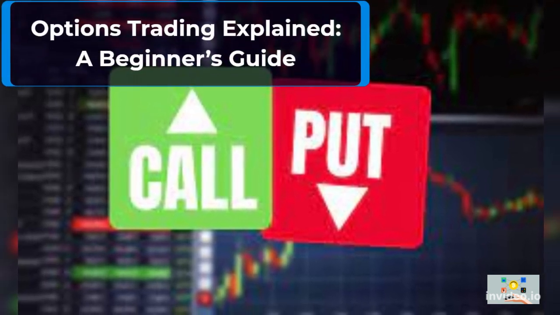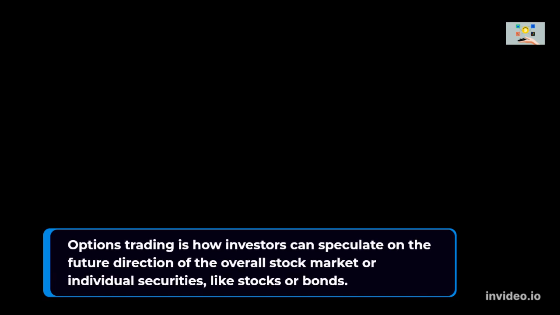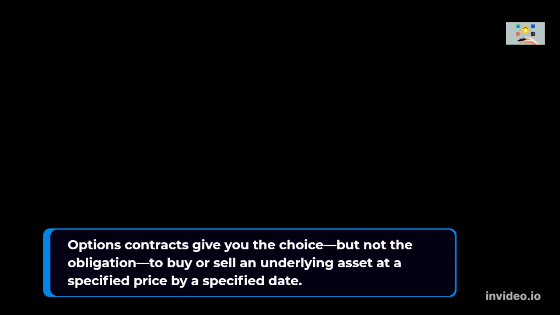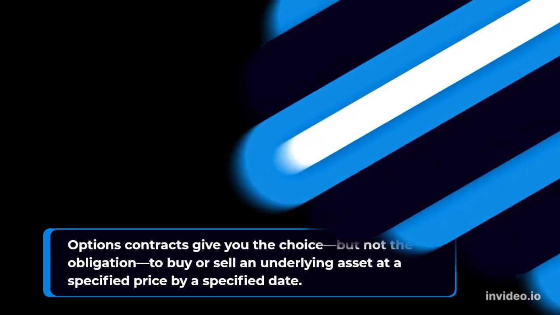Options Trading Explained, a beginner's guide. Options trading is how investors can speculate on the future direction of the overall stock market or individual securities, like stocks or bonds. Options contracts give you the choice, but not the obligation, to buy or sell an underlying asset at a specified price by a specified date.